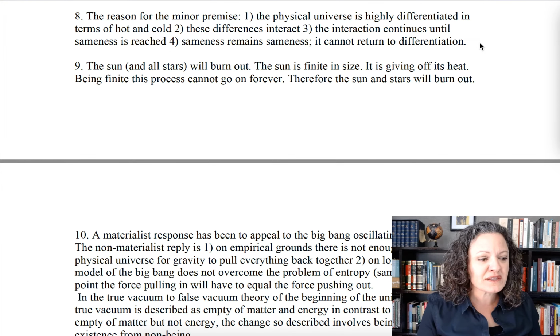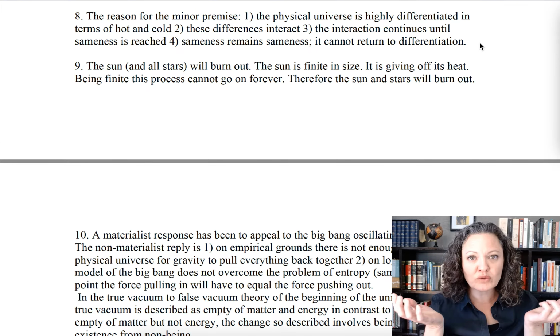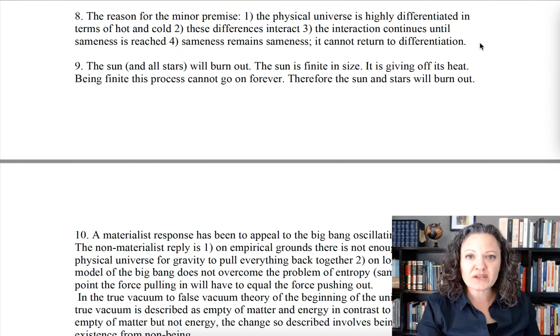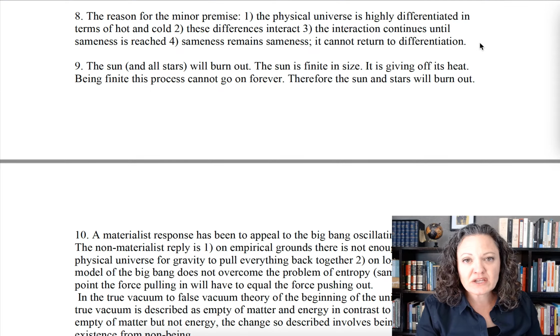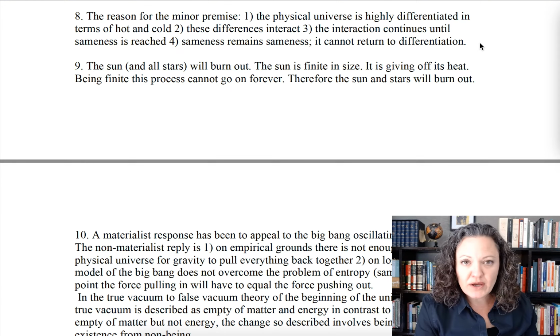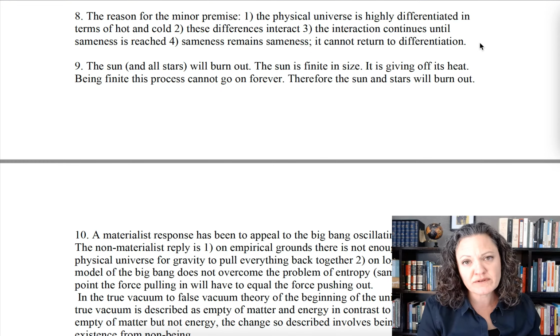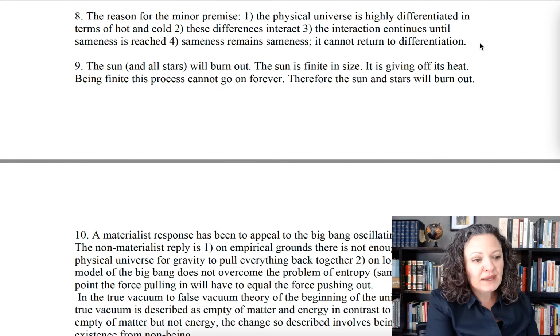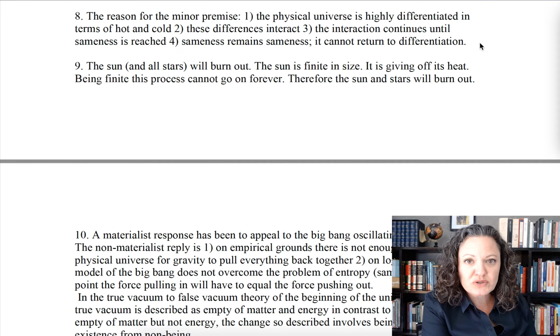It means in the universe, there are hot places like the sun, and there are cold places like places far away from the sun, like Pluto. And these differences between hot and cold interact, and they interact until sameness in temperature is reached. Think about if I have a hot cup of coffee in my office here, and it's a cool office, that hot cup of coffee is going to cool over time and is going to become room temperature.